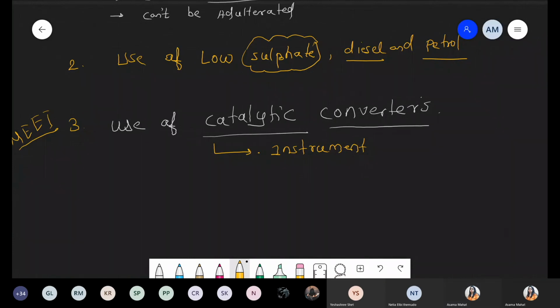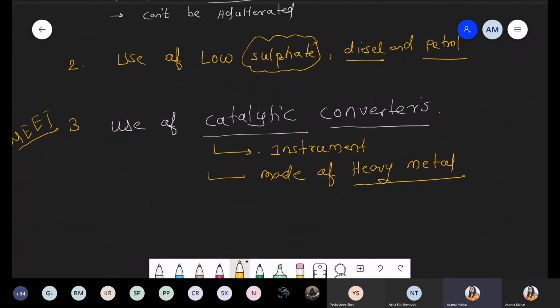Okay. Chalo. So continue. First of all, we are talking about this catalytic converter. It is one type of instrument. Another condition, this instrument is made up of heavy metal.